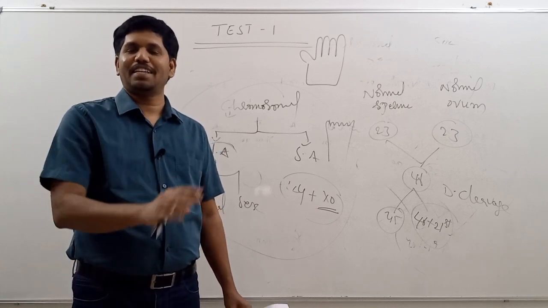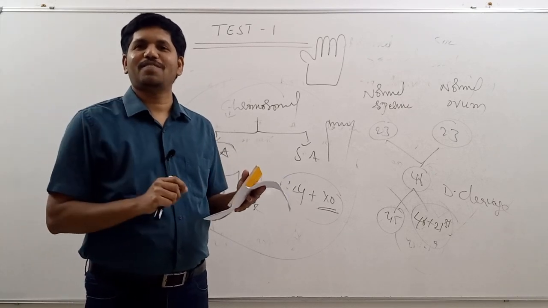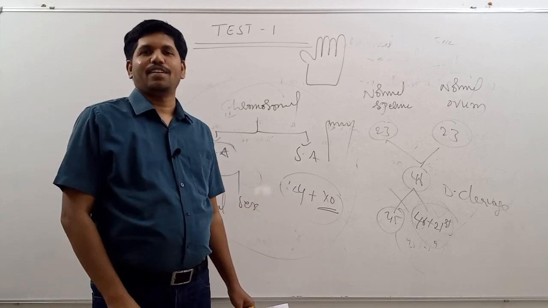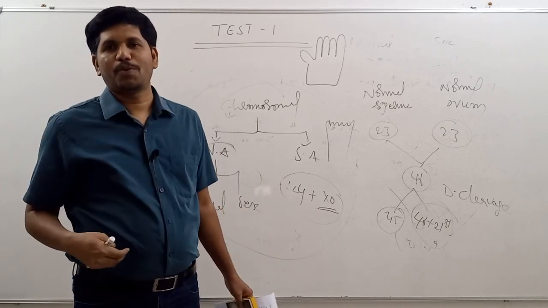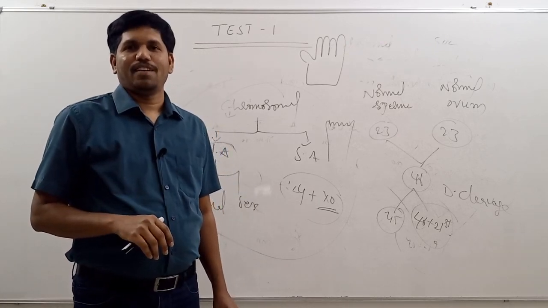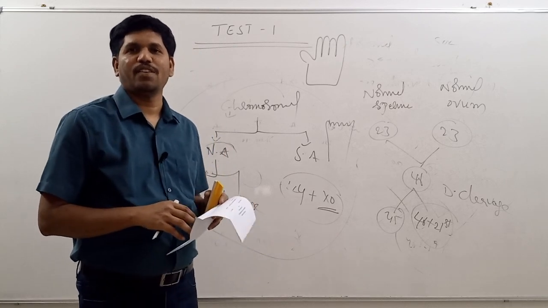You need not write in the exam 'measures to prevent respiratory diseases, measures to prevent digestive system disease'. Don't write that. That principle must operate in your mind. Then if you write all those points, you will get a very long list. Okay. This is the explanation for test 1.